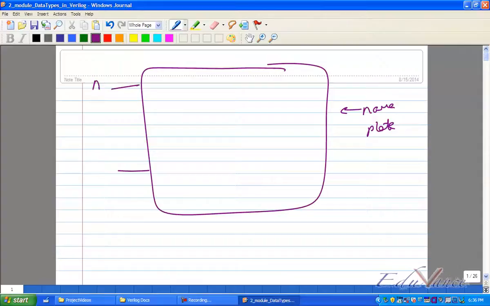I will say I have A, B. This is a one bit full adder. What are we making? A one bit full adder. A, B, C. Okay. My output is what? Anybody? Sum and carry. Let's call this C in, just so that you know, and we call this C out. So this is my nameplate.